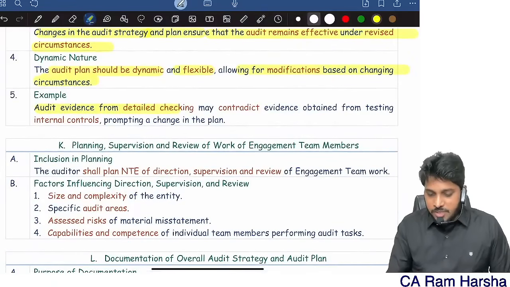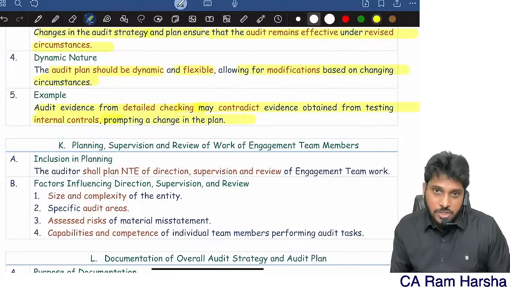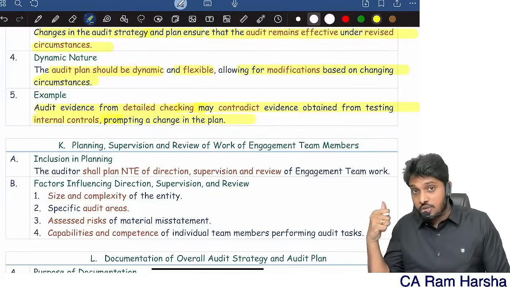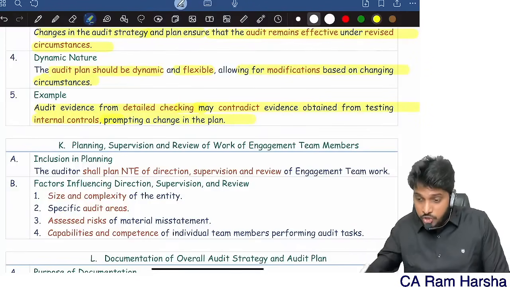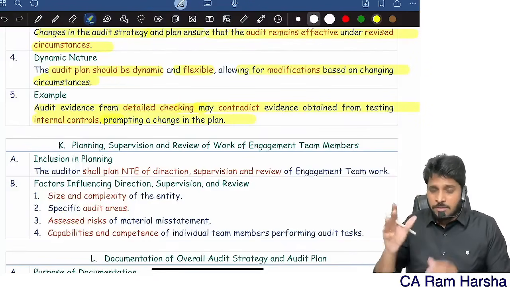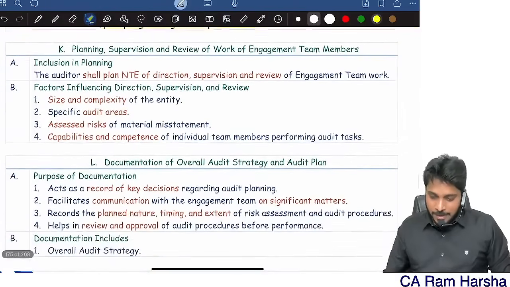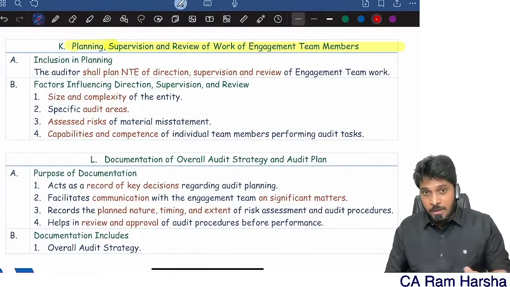Example: audit evidence from detailed checking may contradict evidence from testing internal control, prompting changes to the plan. So when I'm doing actual transaction checking, the substantive procedures, I may find so many mistakes. Originally, I thought internal controls were very effective. Now, when I find so many transactions where controls have failed, I may have to change my control assumptions. Okay, fine. Let me not discuss this in depth here.